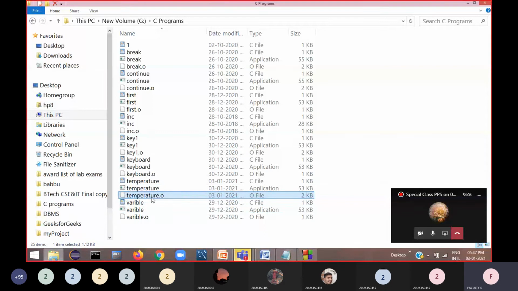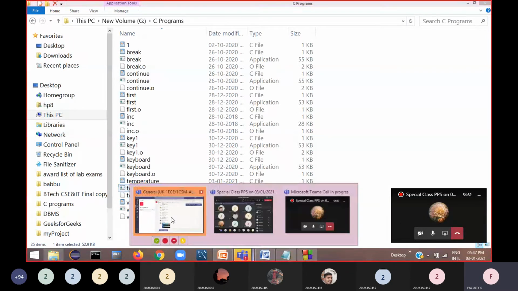Then this object file, when it is linked with the C library, is called the exe file, the executable file. That's why in your folder there are three files created. Temperature.c is the actual source program, temperature.o is your object program, and temperature.exe is your executable file.